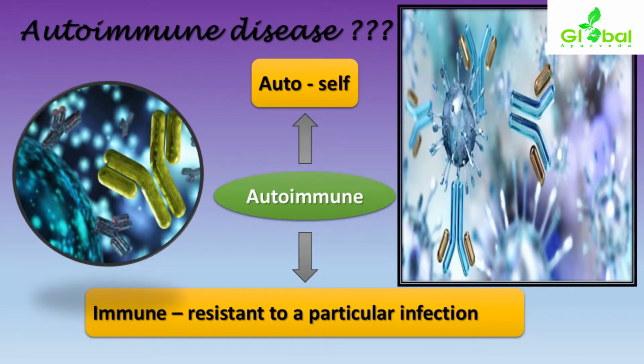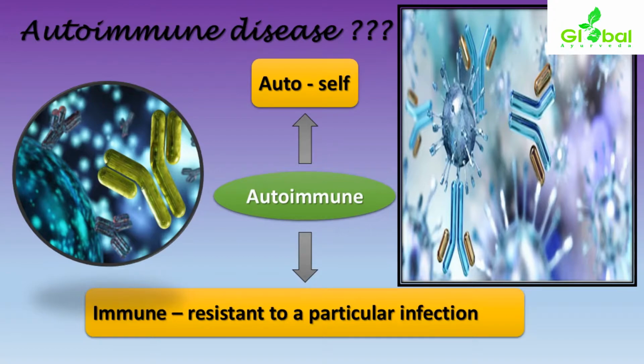First of all, what is an autoimmune disease? We used to hear or say that certain diseases are autoimmune related diseases or disorders. It has been made out of two coined terms, auto and immune. Auto means self; immune or immunity means resistance to a particular infection, the body's mechanism. It's a mechanism which fights against a particular infection or foreign bodies.